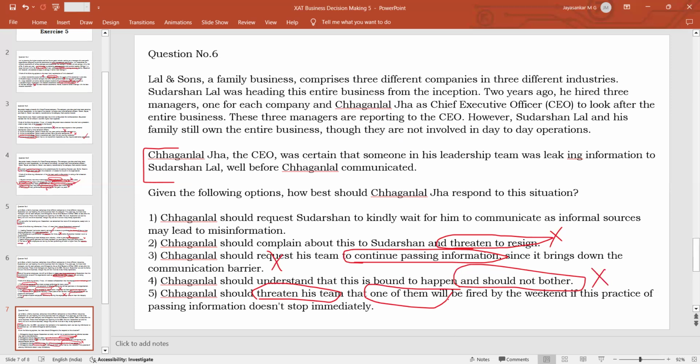So who will be fired? Again, illogical. So these two options are illogical on the part of the CEO. So the very logical course of action is option 1, informing the owner to wait for my communication, which is official and genuine. Don't be misled by informal communication that is reaching you. This is the way he should be deciding.